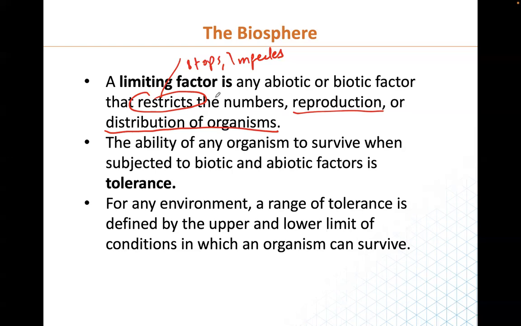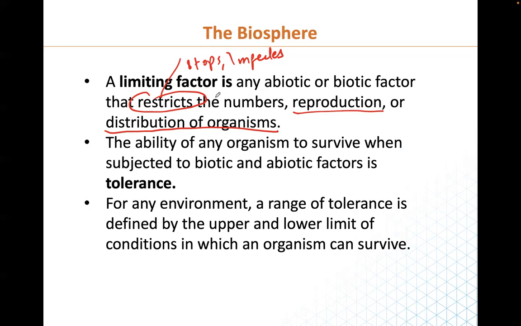It could be food, water, environment, a law, or some policy. So every time you find something that impedes, stops, or restricts your progress, we call that thing a limiting factor. A limiting factor limits or stops the development, the increasing number, or the distribution of organisms.